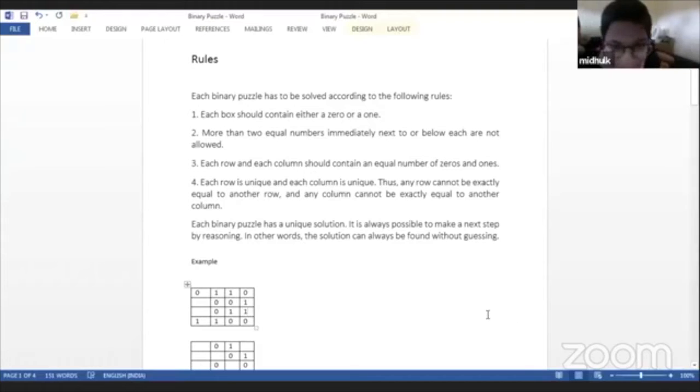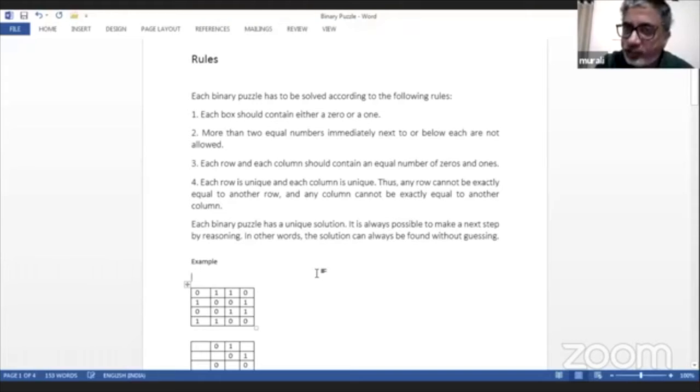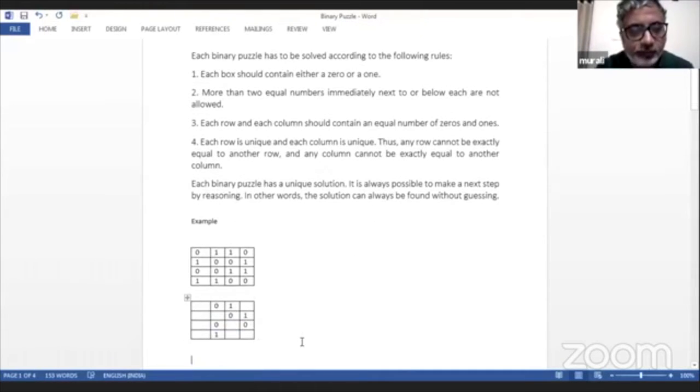Jacob, what should come here? 1. Why? Because there are 2 zeros and 1 one. Yeah, if you see there are 2 zeros over here, so you can't have 0 over here. You have to have a 1 over here. Correct. What should come here? 0. Correct. So this grid is done. So this game is done. So clap for yourself. Good job. Okay, let's go to the next one.